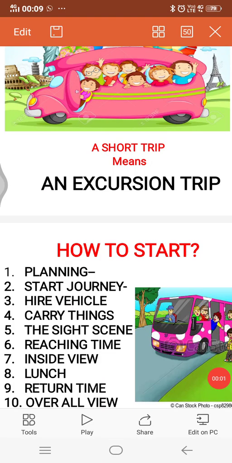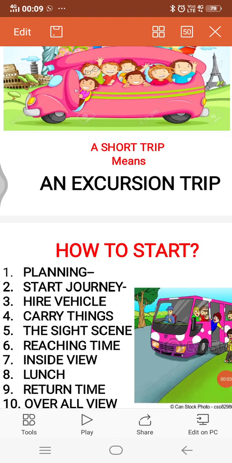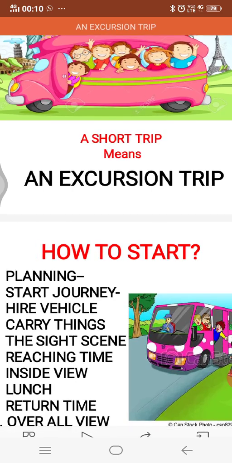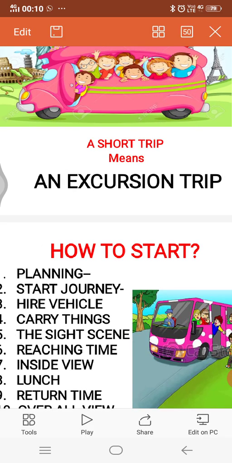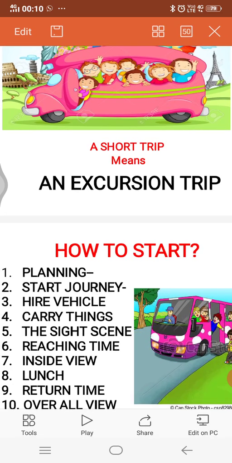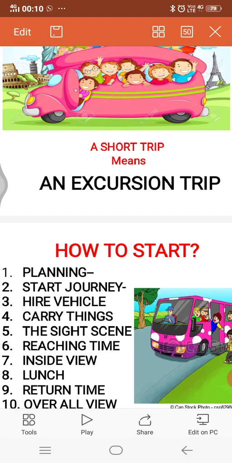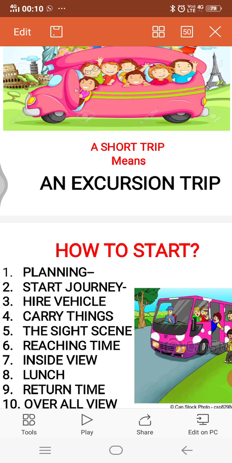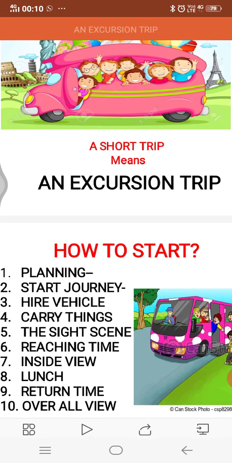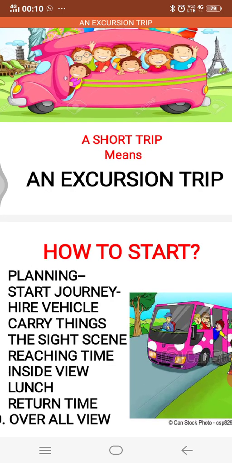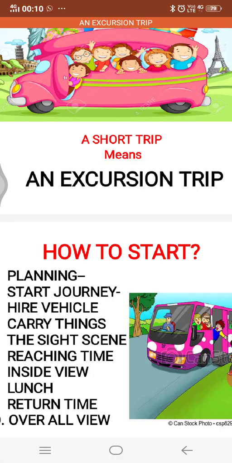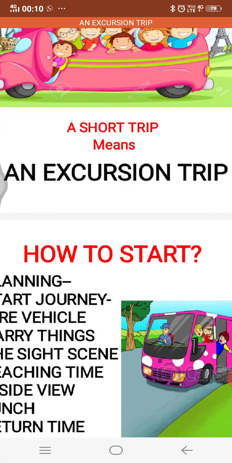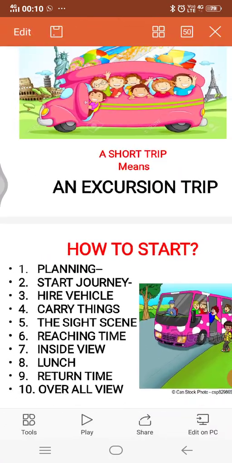Hello children, today let us learn how to frame a paragraph on any topic. First, what shall we do? We will collect words related to the topic. Our today's topic is an excursion trip. A short trip means an excursion trip.